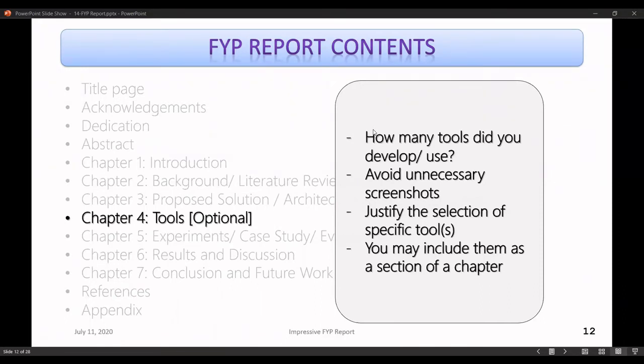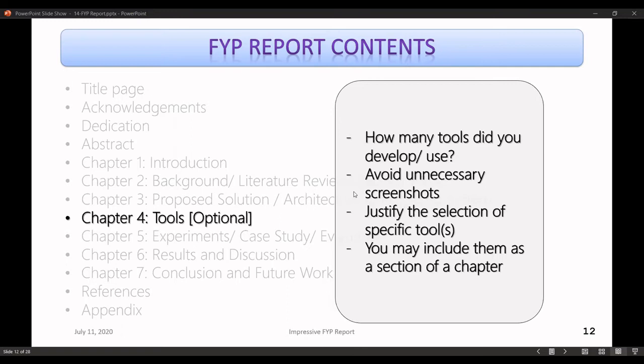So you have to provide screenshots, but there should be justifications for that. And you also have to specify what alternatives you had and why you chose a specific tool. So for instance, if you were going to create a database, you can mention we had XYZ choices, but we went for choice X because it has these benefits over the others, right? If you were using a machine learning project, let's suppose, you have to specify what tools were available and why you chose a specific tool, right?